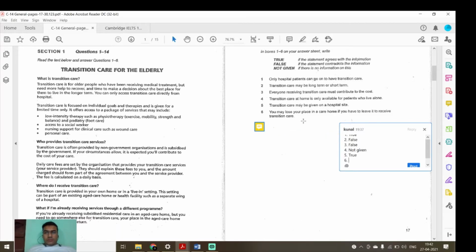You may lose your place in a care home if you have to leave it to receive a transition care. If you are already receiving subsidized residential care in aged care home, but you need to go somewhere else for transition care, your place in the aged care home will be held until you return. Means here in question it has been written, this place will be lost by you, but here it has been written no, it will be kept held. So it will be a false statement.